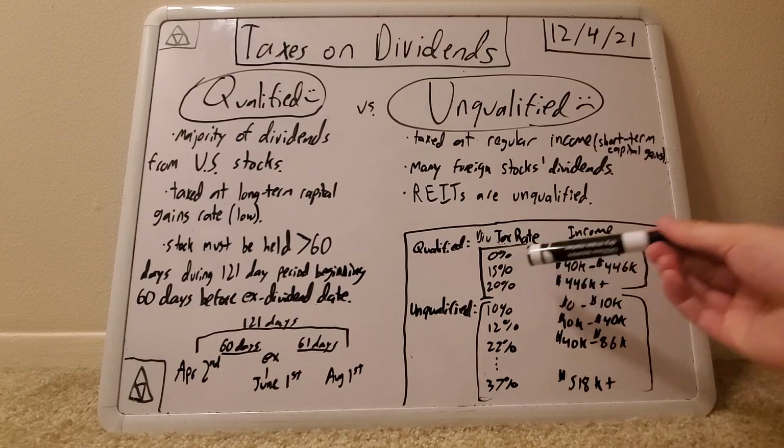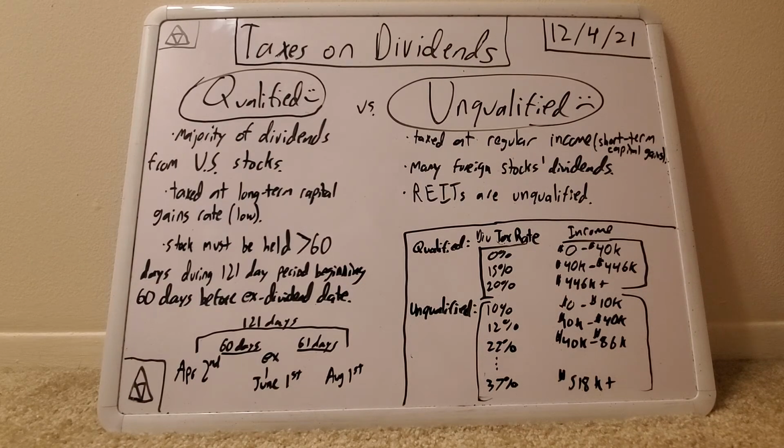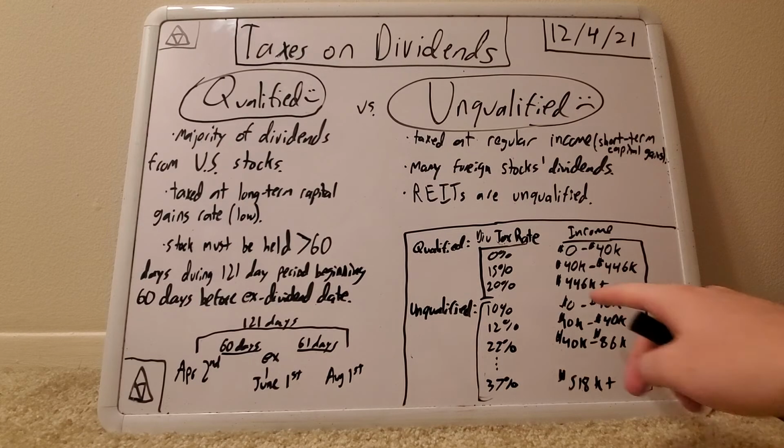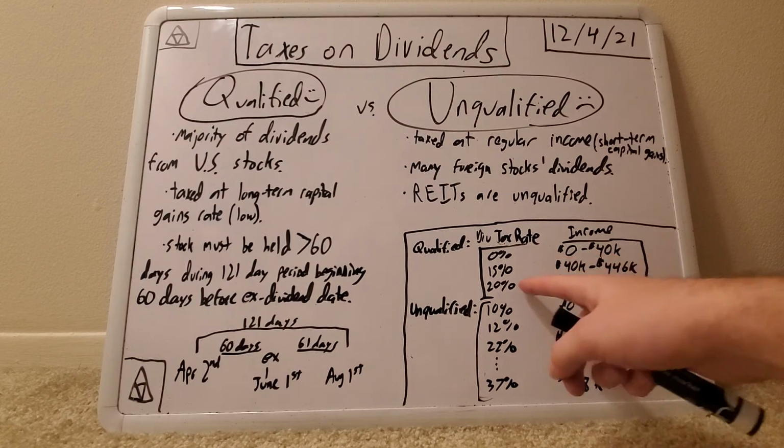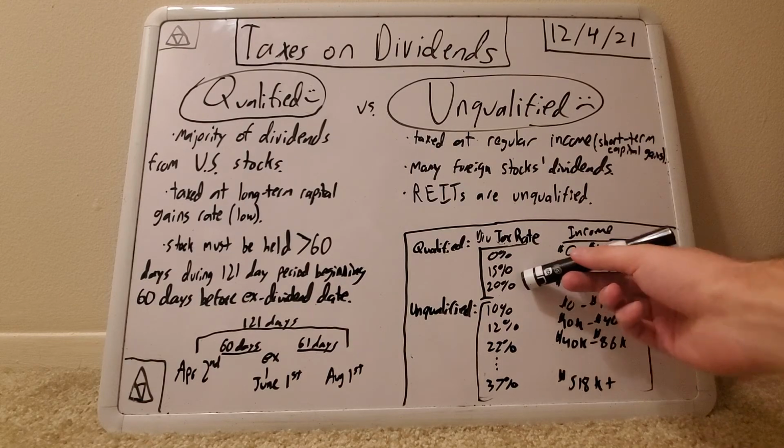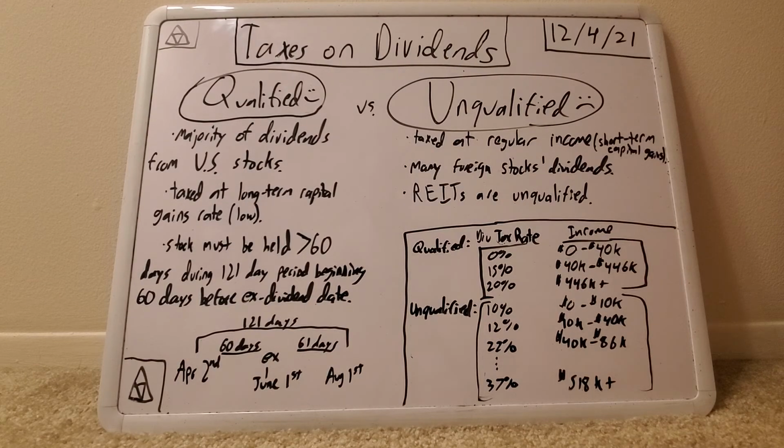Next one, we have 40K to 446K. You pay 15% on your dividends. So that's obviously going to be a big jump. If you make between that income level, that's going to be a lot of people. So you're going to be paying 15%. And then anything over 446K per year, you're going to be paying 20%. And that is the highest dividend tax rate anyone would have to pay for qualified dividends.